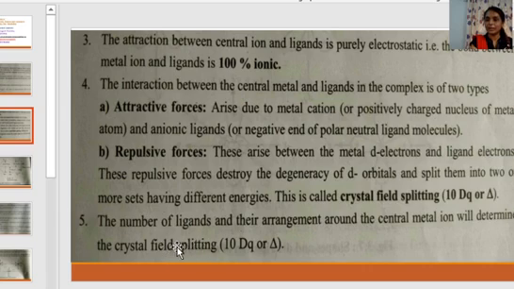How much splitting between these two sets will take place is determined by the number of ligands and the arrangement of the ligands around the central metal. That is, whether the number of ligands is 6 or 4 and the arrangement is tetrahedral or octahedral. These properties of the complex will determine the crystal field splitting.